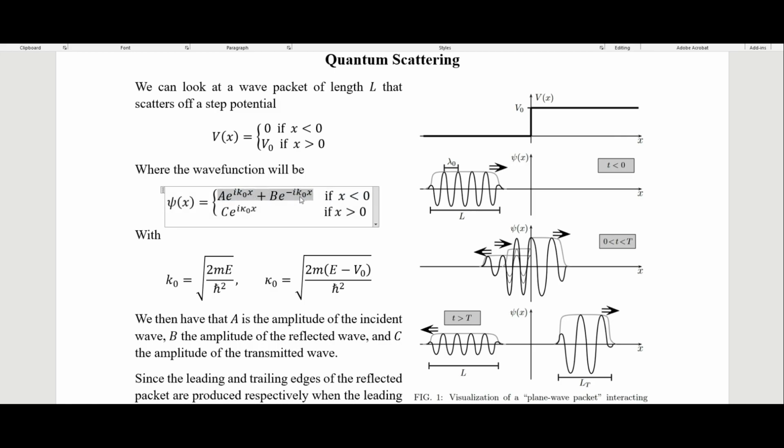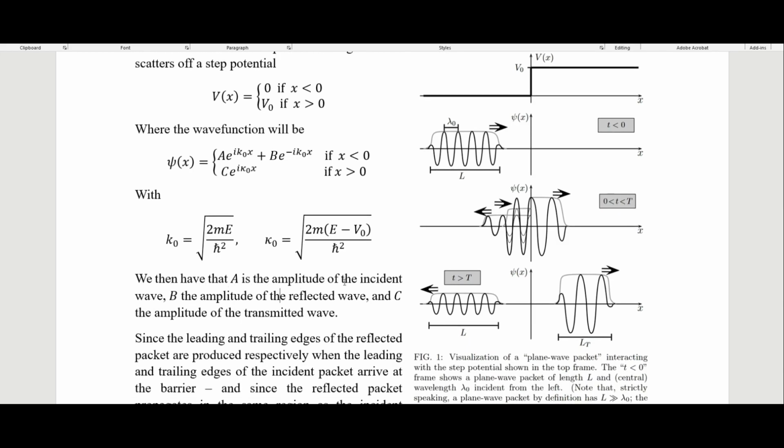The other thing to notice is that when we are to the left of the potential here, we have these k sub naught. These are the wave numbers in our exponents, whereas in the transmitted wave, it's a kappa sub naught, where k is equal to the square root of 2mE, E being the energy of our particle, over h bar squared. Then the kappa has this E minus the potential right here, so it's lower in energy. We can see that this is going to be a smaller number than the k right here. Like I said, A is the amplitude of the incident wave, B the amplitude of the reflected wave, and C the amplitude of the transmitted wave.